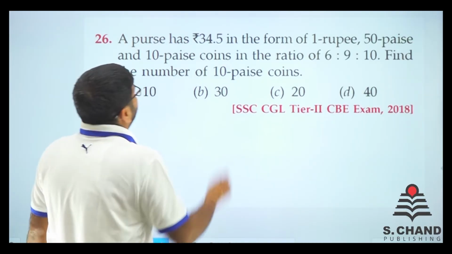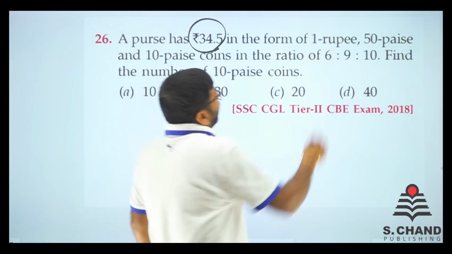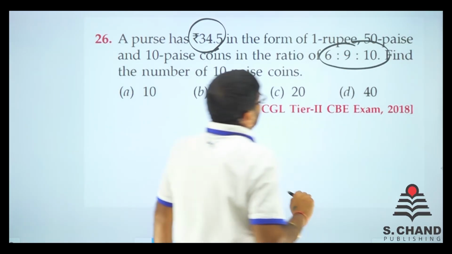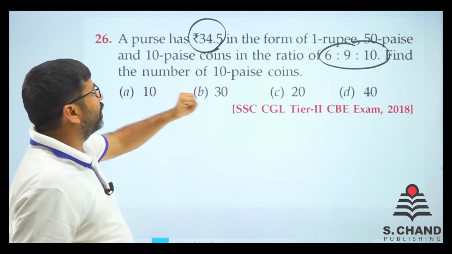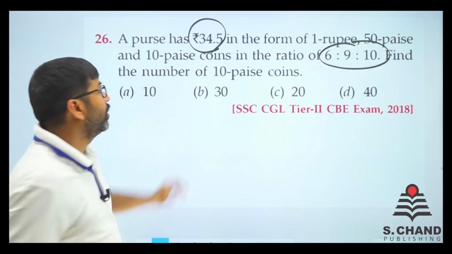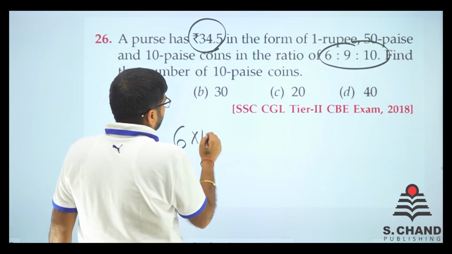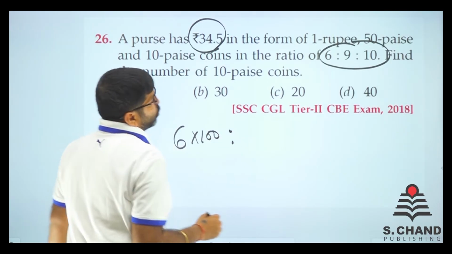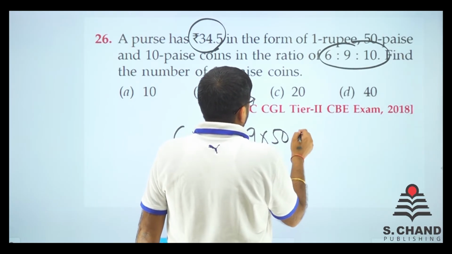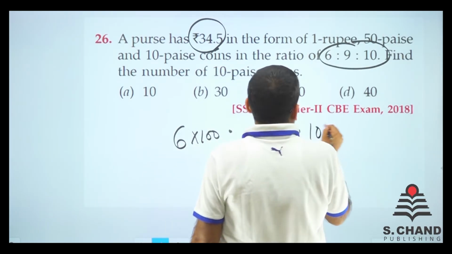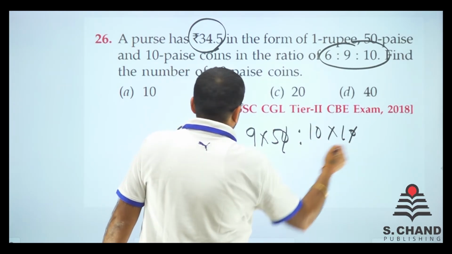Okay. So here we have the value of money given, total value. And here the number of coins is given. So let's do one thing. Let's convert this into paisa and find out the ratio of value of money. So 1 rupee is 6, so 6 into 100 paisa, ratio to 9 into 50 paisa, that means 9 into 50, and 10 into 10 paisa, right? So find out the ratio first.